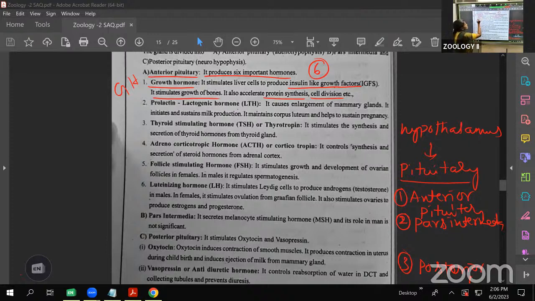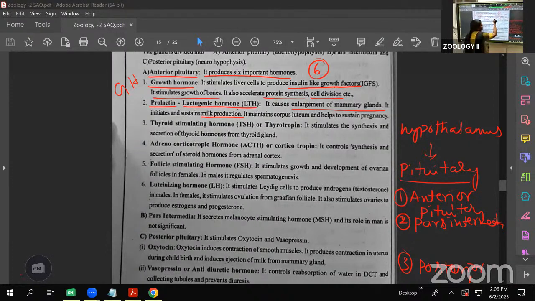Next one is the prolactin hormone. It is also called the lactogenic hormone, LTH. What is the use of this one? It mainly enlarges the mammary glands and stimulates milk production. In prolactin, lactin means milk. The prolactin or lactogenic hormone enlarges the mammary glands as well as milk production.